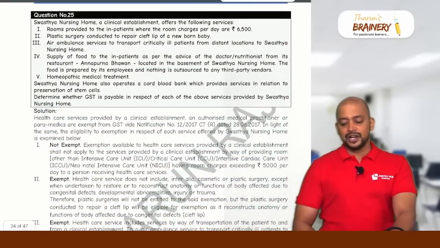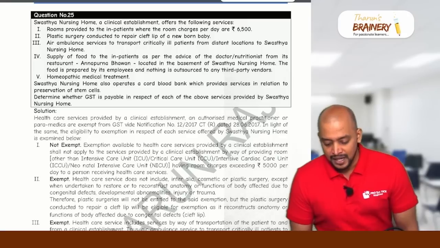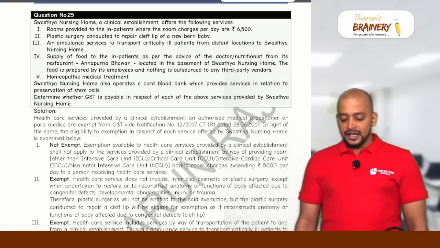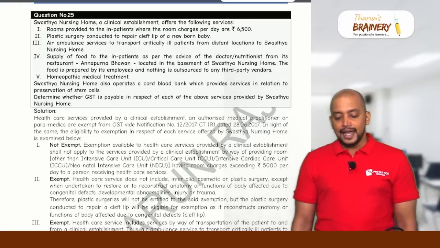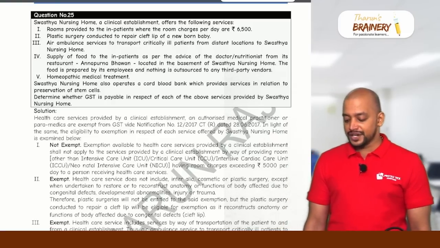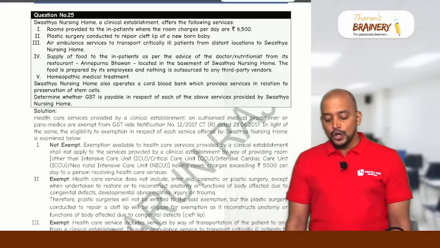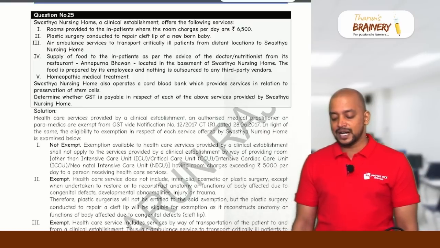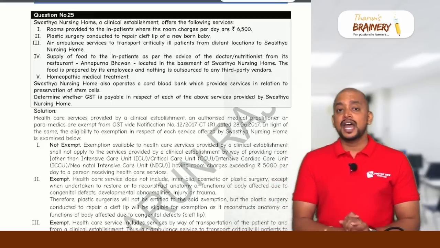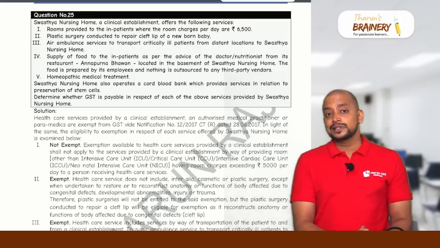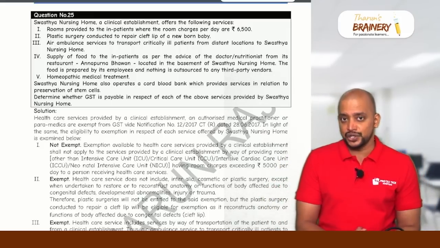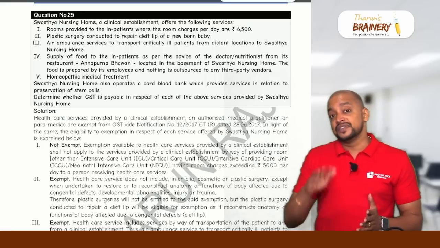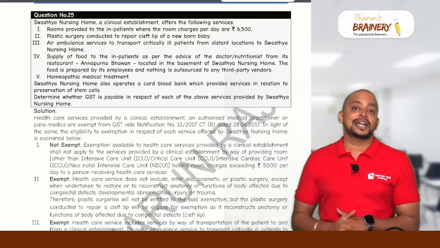Then question number 25. This is on exemptions, clinical establishment. Swasthya Nursing Home, a clinical establishment, offers the following services. Rooms provided to inpatients where the room charges per day are 6,500. We have one exemption: if the room charges per day to an inpatient do not exceed 5,000, then only it is exempted. If it exceeds 5,000, entirely it will be taxable.